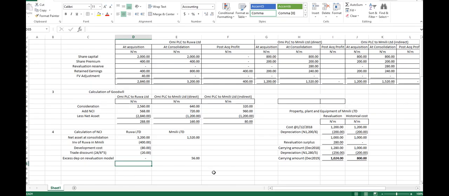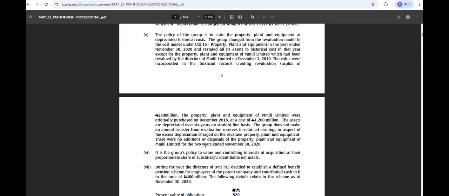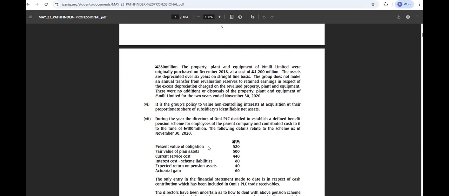Now let's check the other information if there is anything again we have not picked. It is the group policy to value NCI at acquisition at their proportionate share of subsidiaries' identifiable net assets. See the information here. We have to value our NCI at identifiable net assets, not on fair value.